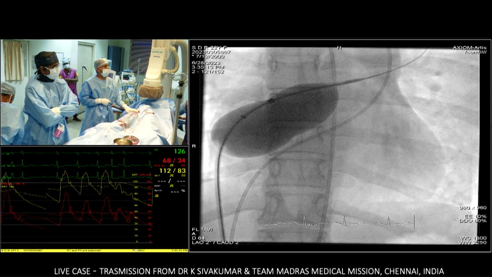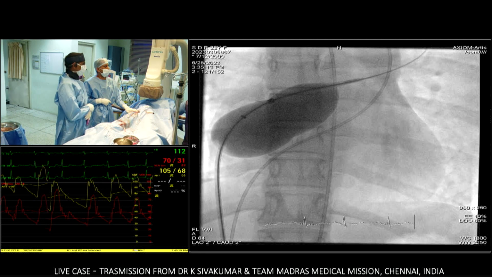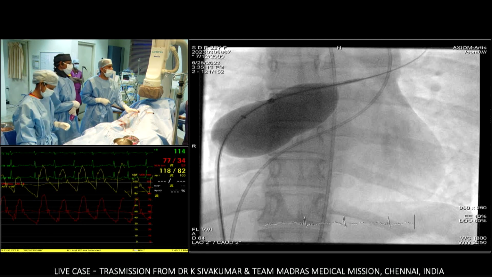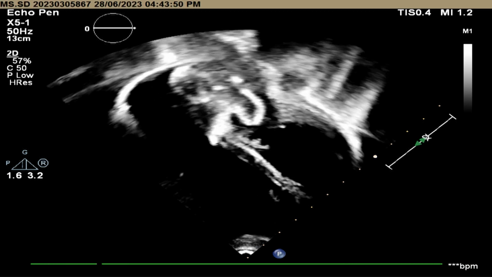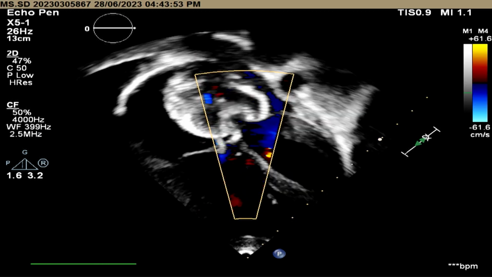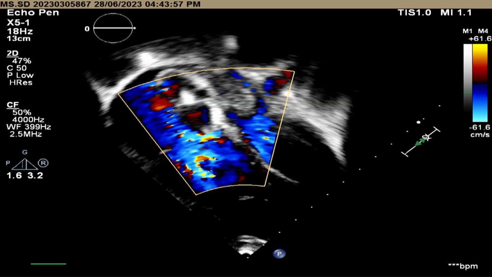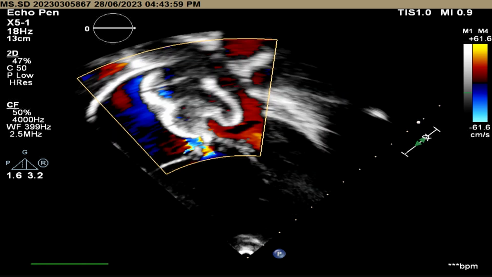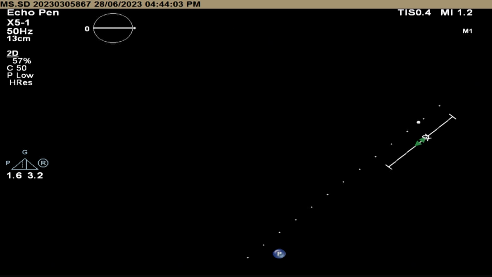So now Srija is getting the echocardiogram. Make the echo bigger. Wow, looks a bit bulky, isn't it? Yeah, close to the mitral valve, isn't it? We will try to show you all the valve and its relationship.